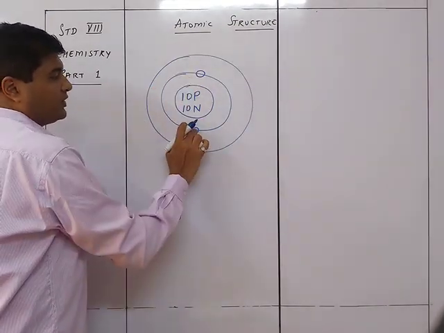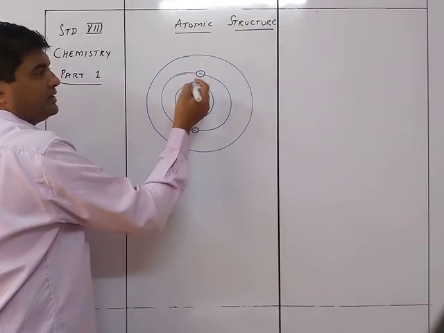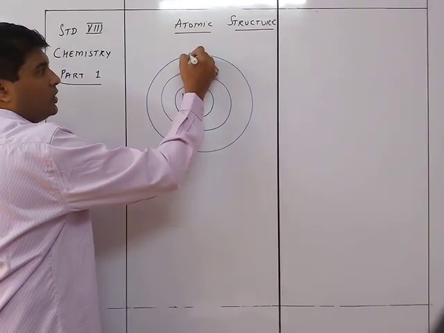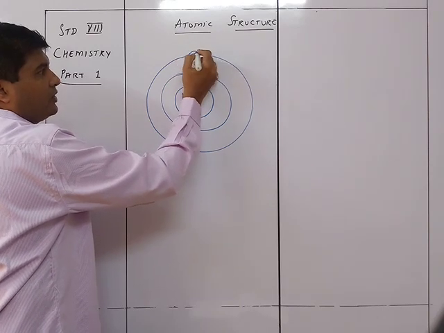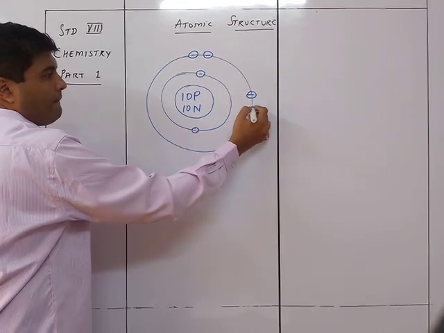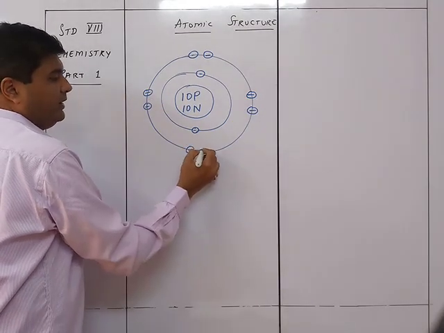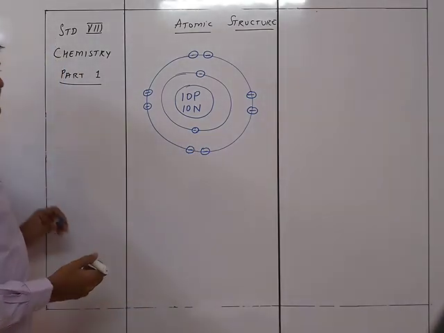So electrons, the negatively charged particles, are present in this orbit, like this, 1, okay, so this is where the electrons are present.